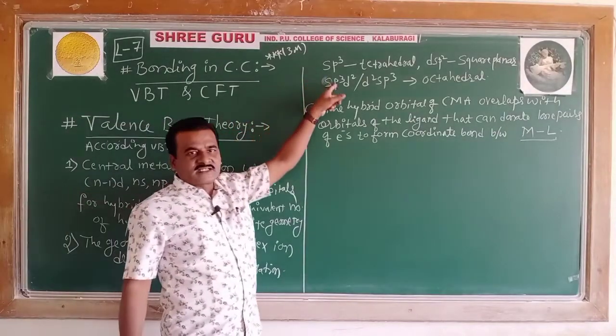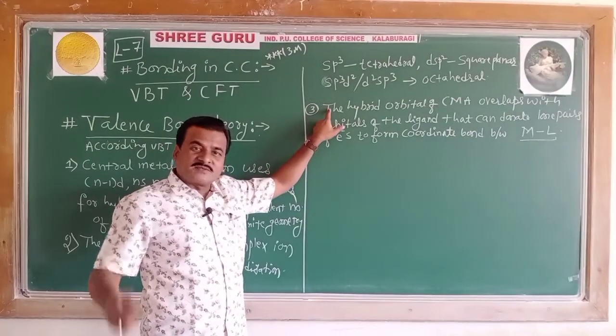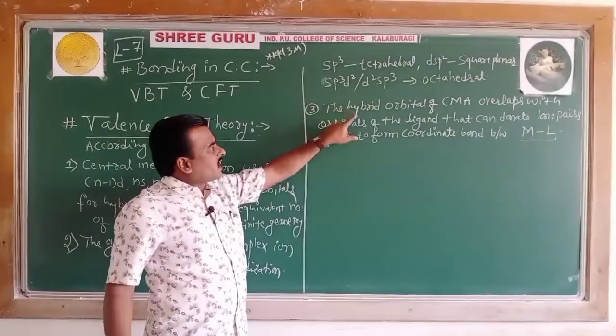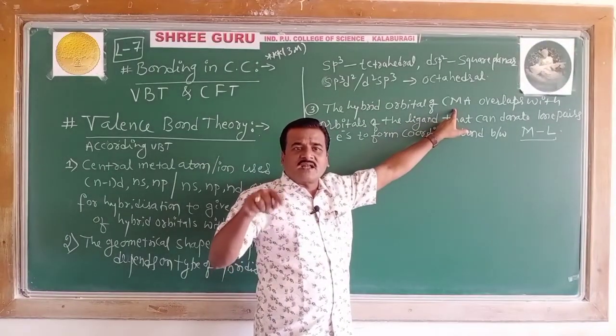Here are the examples. Third point, important: the hybrid orbitals of the central metal atom, CMA stands for central metal atom.